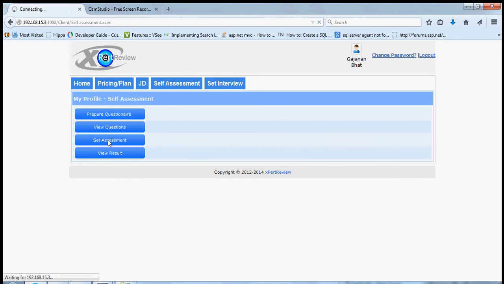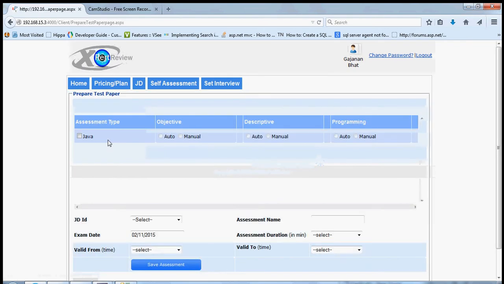Then set assessment. This is the place where you will be setting assessments for the candidates. Here all the assessment types you have saved will be shown. The options auto and manual are the options you will be given to select the questions either automatically or manually. If you select auto, the questions will be picked from the selected assessment type and the selected objective type